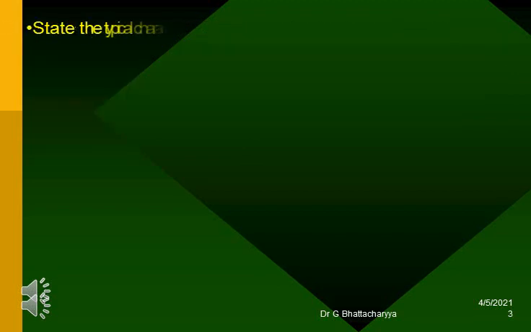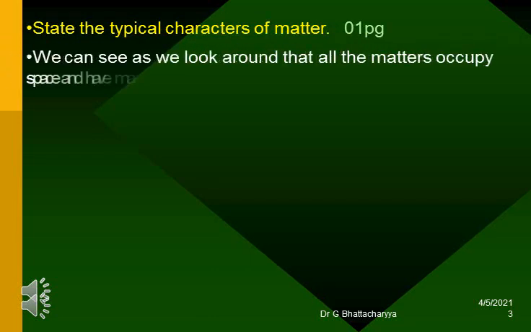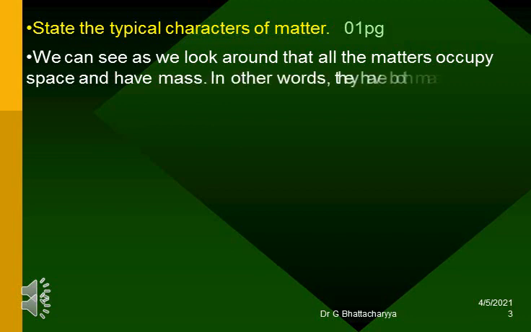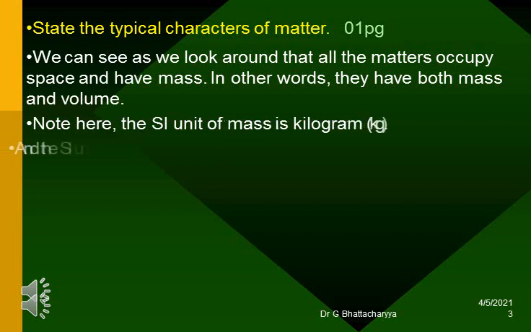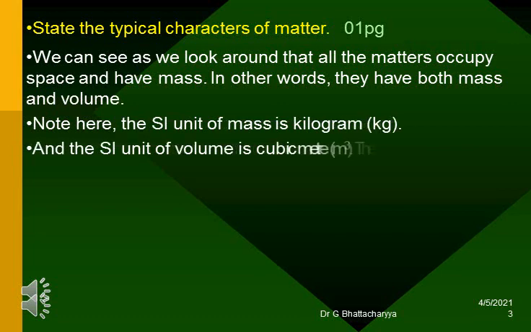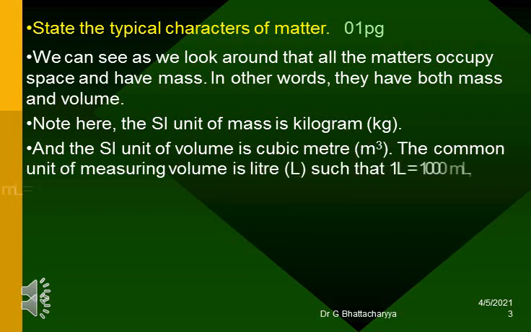State the typical characters of matter. We can see as we look around that all the matters occupy space and have mass. In other words, they have both mass and volume. Note here, the SI unit of mass is kilogram, and the SI unit of volume is cubic meter. The common unit of measuring volume is liter, such that 1 liter equals 1000 milliliters, 1 milliliter equals 1 cubic centimeter.